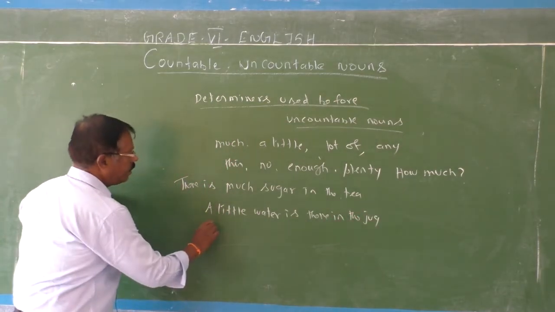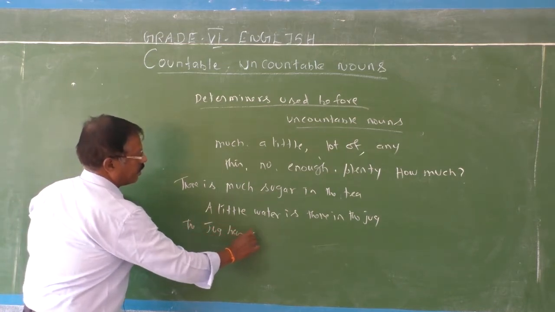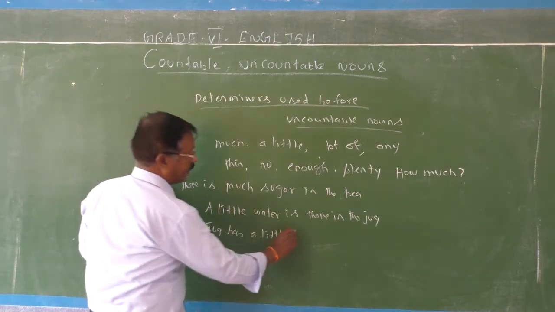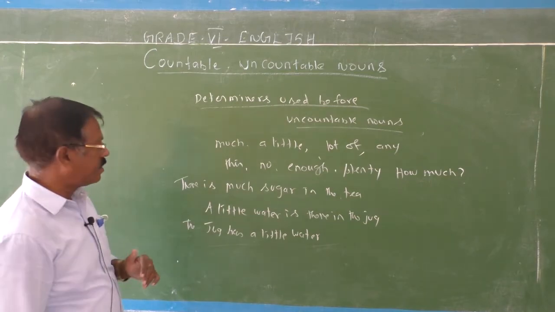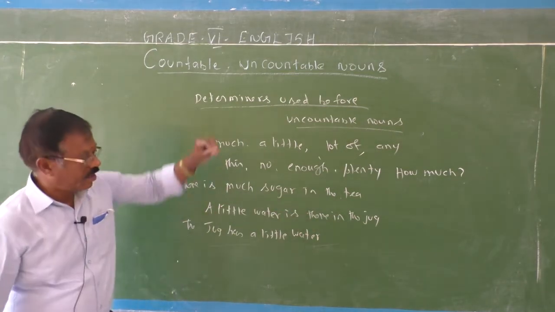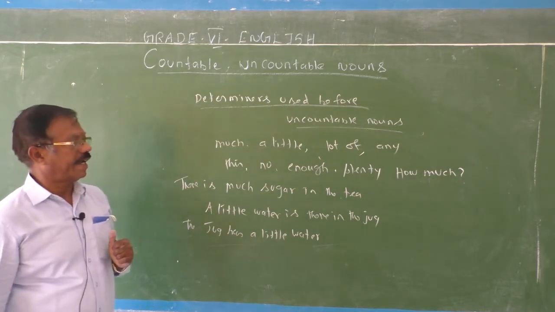Otherwise you can say the jug has a little water. So in both ways you can frame your own sentence. A little water is available in the jug. A little water is there in the jug. The jug has a little water.